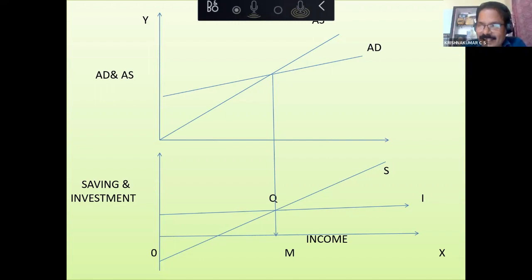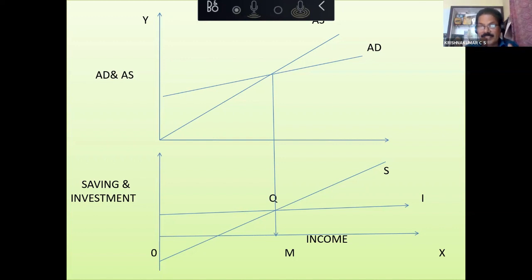Saving is greater than investment. How will the economy go back to equilibrium? Maybe decrease in demand, then a decrease in supply. Okay, you are all closer to the exact explanation. Let us see what will happen. Please listen carefully. This is an area where many teachers have doubt actually.